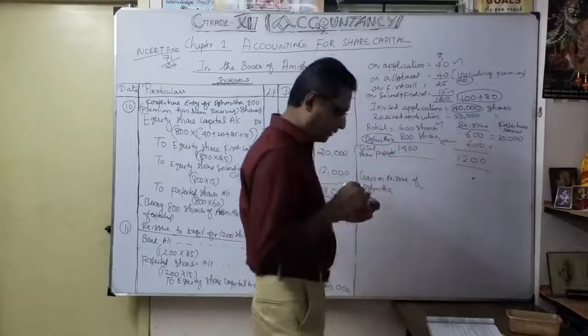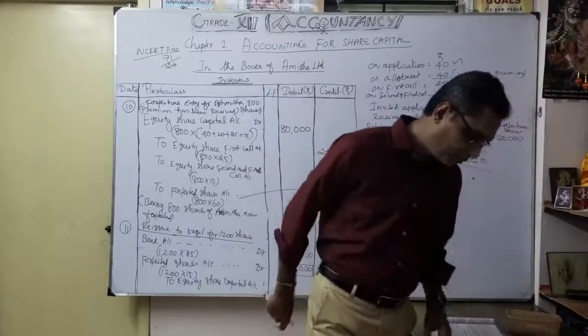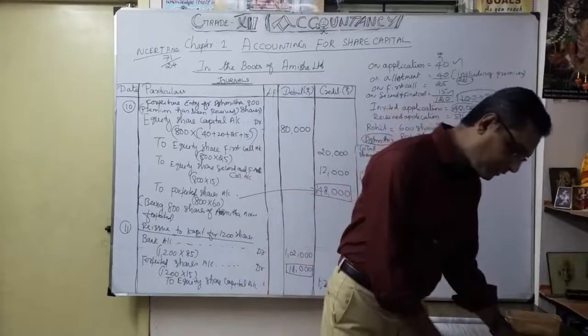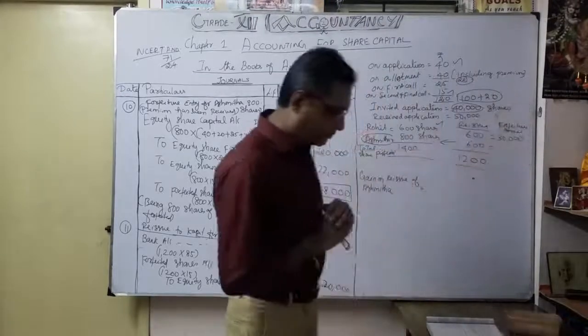So what is the formula we are going to apply? That's what the formula is, very, very important.